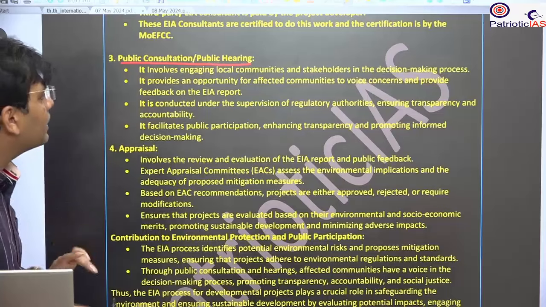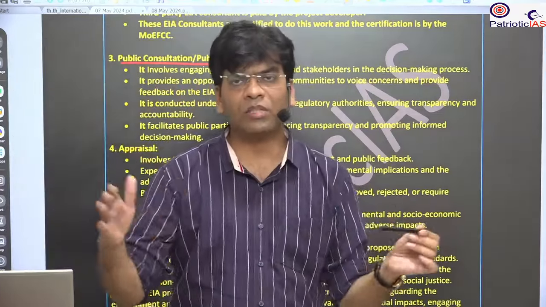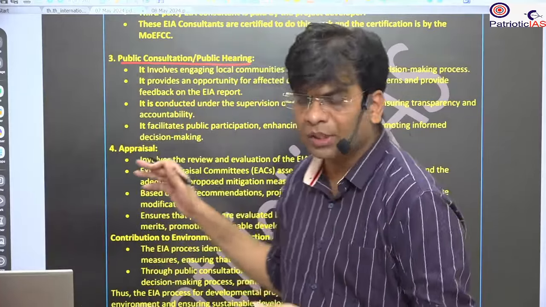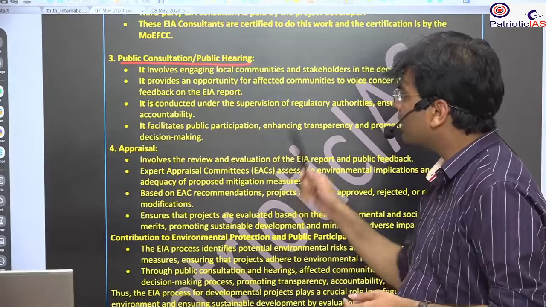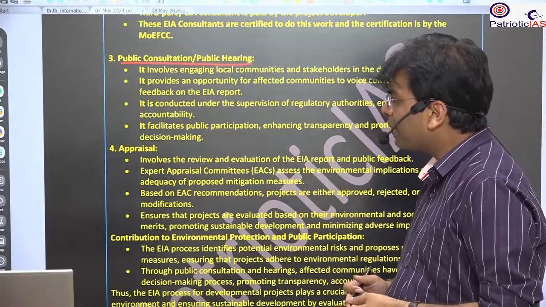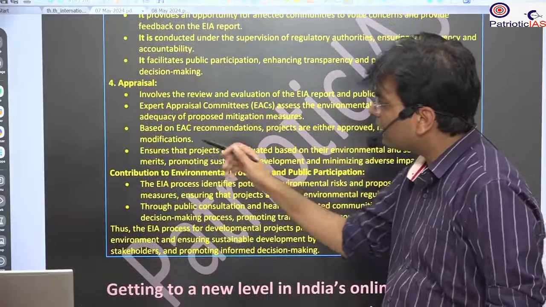Then the public consultation and the public hearing will be there. The people of the district or the village around where the project is going on will gather, and they will discuss whether it is beneficial for them, how much negative impact is going to happen, and what compensation they are going to receive. And after that, we will bring in the appraisal.